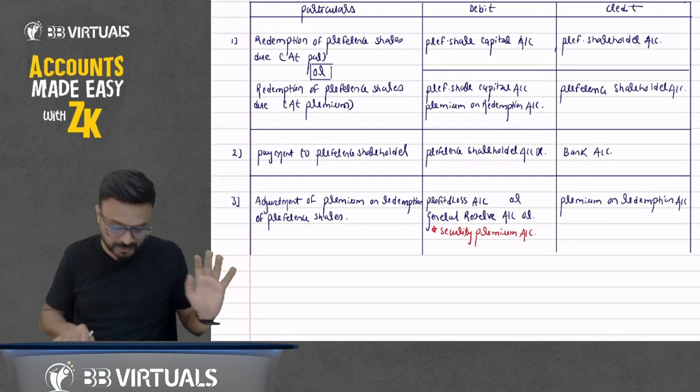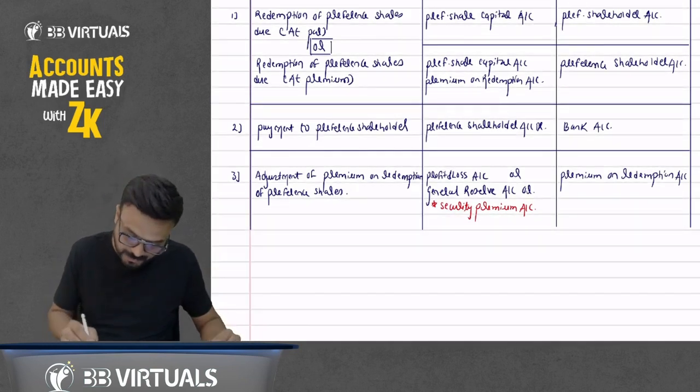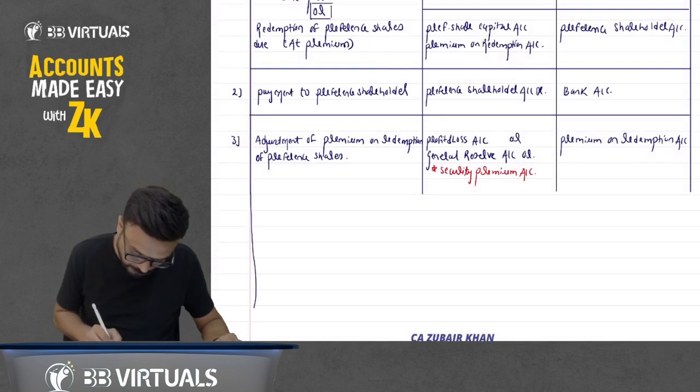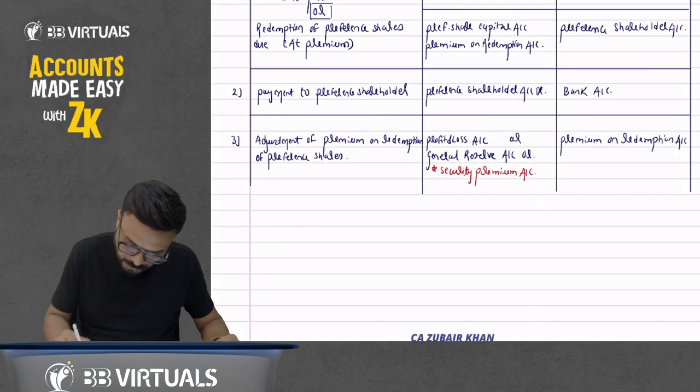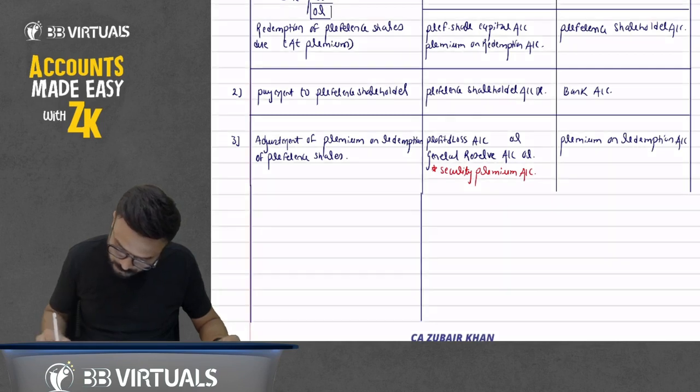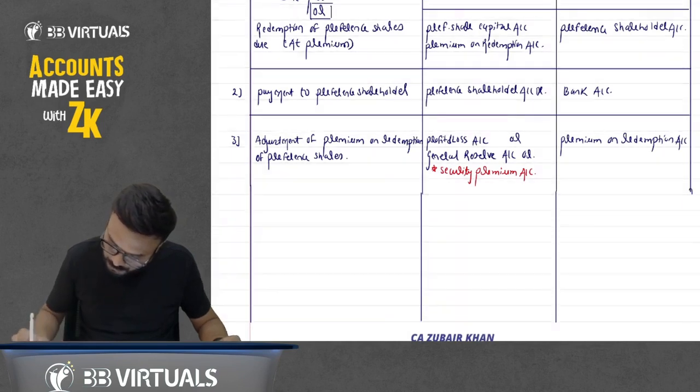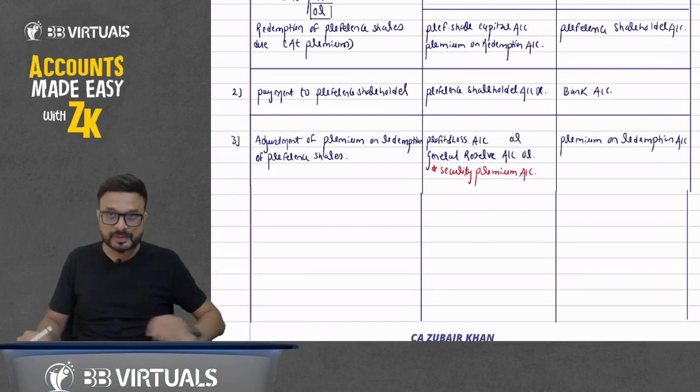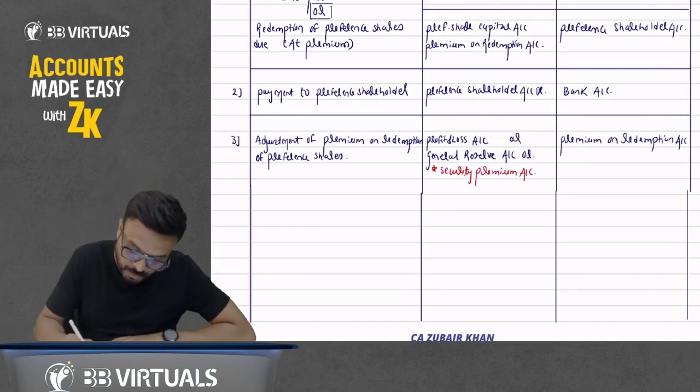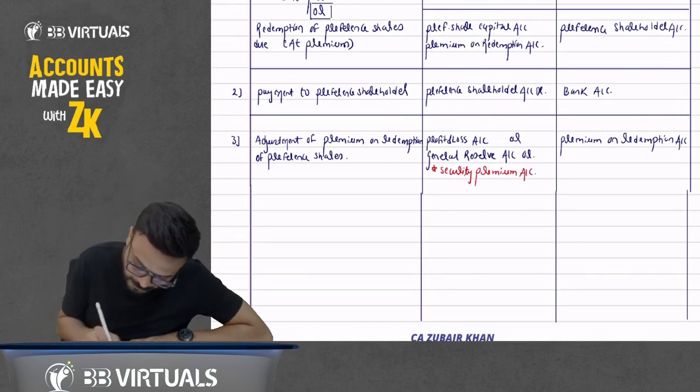Now first write a note there. One more entry will come here. Just listen first. This securities premium that you have debited, write a note there.